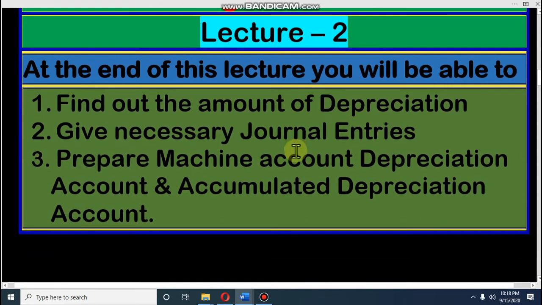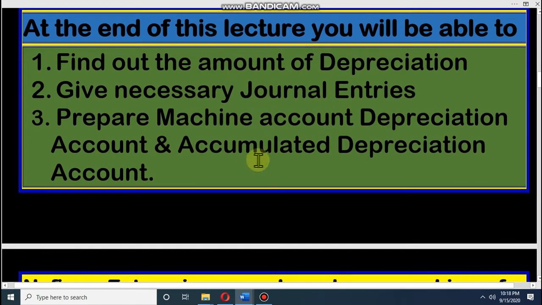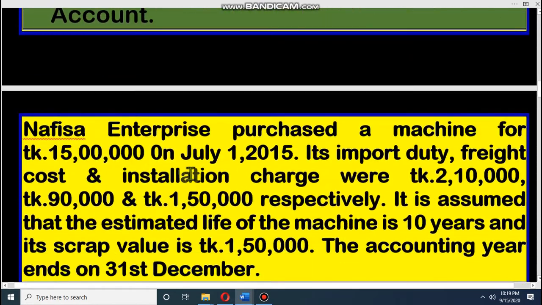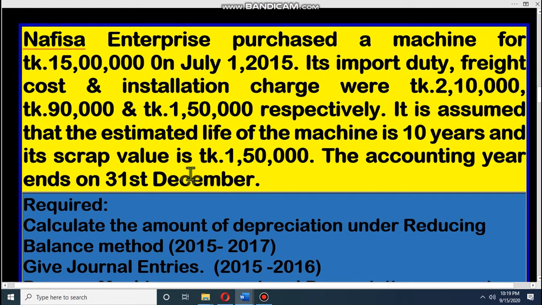Dear student, after this lecture, you will be able to find the amount of depreciation. You can give the necessary journal entries. You can prepare the machine account, depreciation account, and accumulated depreciation account. Dear student, let's take a practical problem. We are taking a math from Nafis Enterprise.